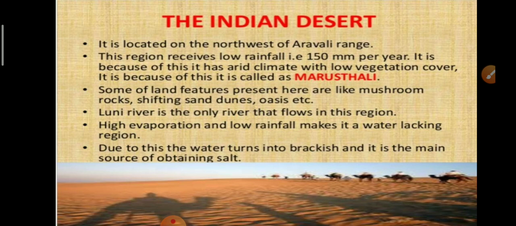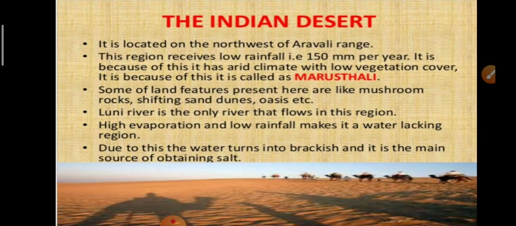It is because of this that it has an arid climate with low vegetation cover, and it is because of this it is known as Marusthali. Indian desert is an undulating land, sandy plains covered with sand dunes, and these regions receive very low rainfall, and it has an arid climate with low vegetation cover. Streams appear during the rainy season only. Some of the land features present here are mushroom rocks, shifting sand dunes and oases.